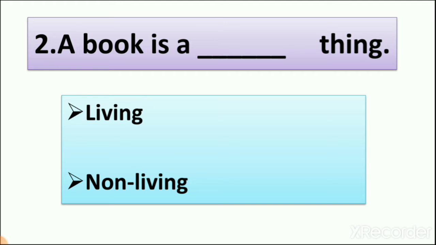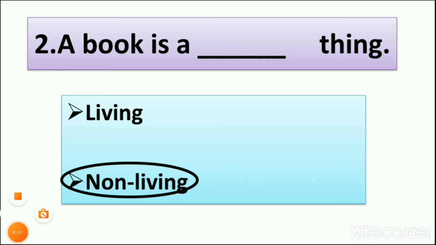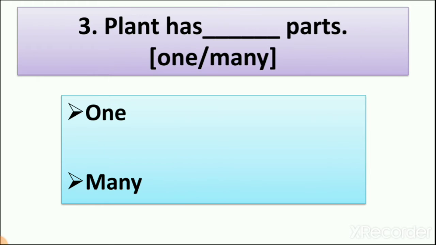The answer is, a book is a non-living thing. So we circle non-living thing. In your exam you tick mark the option. So a book is a non-living thing. In lesson number 2 we learn about different types of things, living and non-living. Let's see the next question. A plant has dash parts.